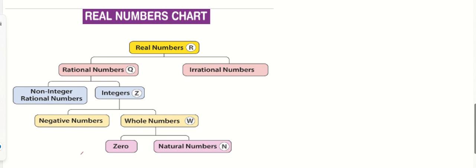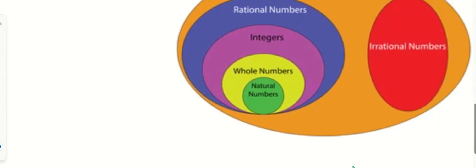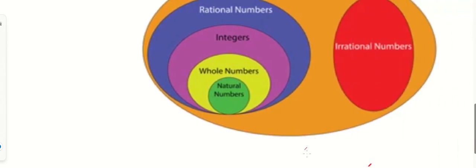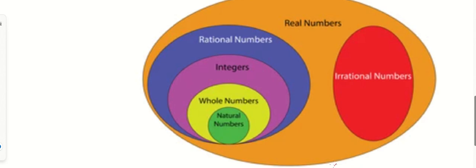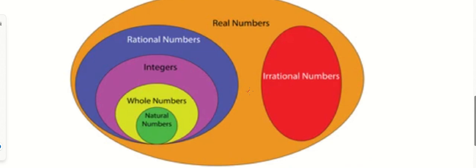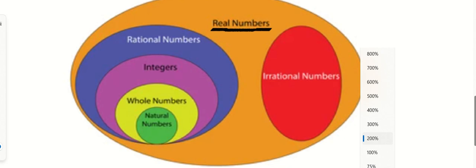Now let's have a look at another diagram, from which we will be discussing a few questions. I hope it is visible to all of you. I have represented it in a graphical manner. Here is the real number. Let me make it a bit smaller. Okay, it is visible now. So here is the real number.